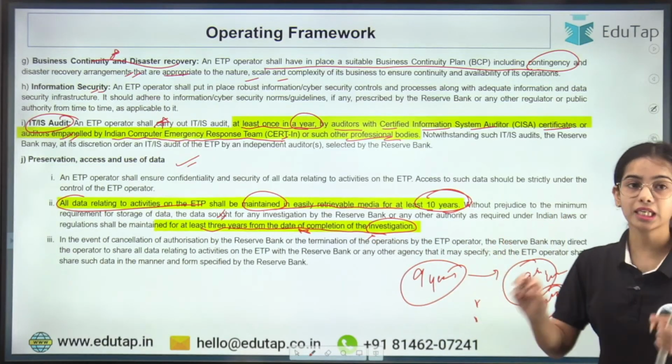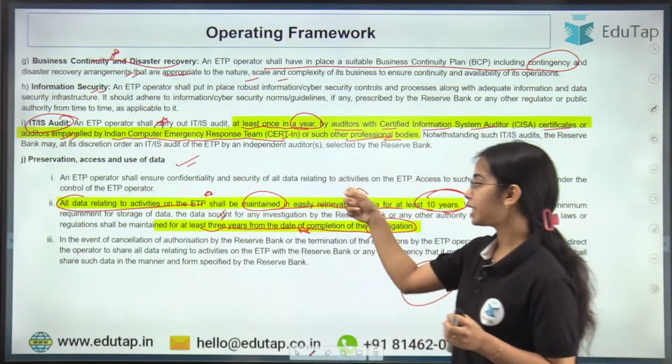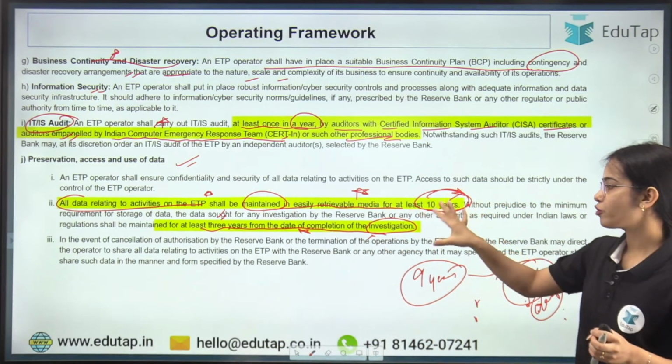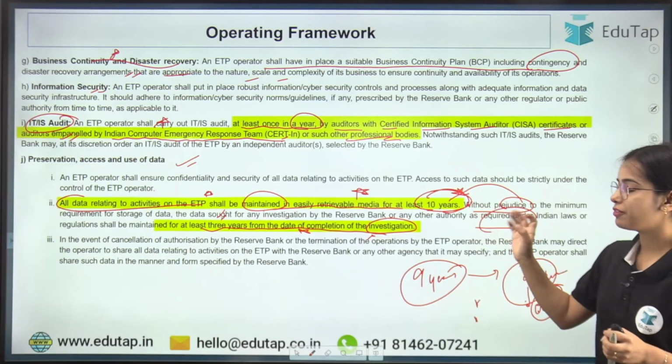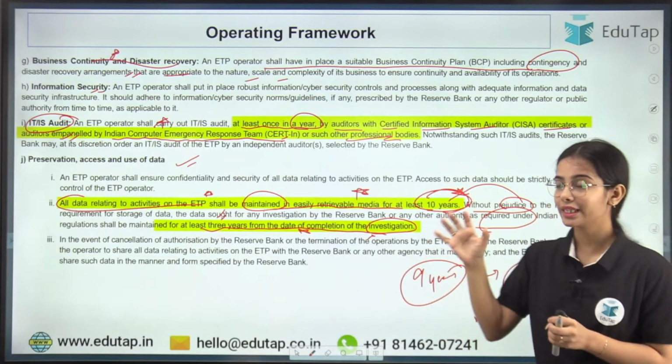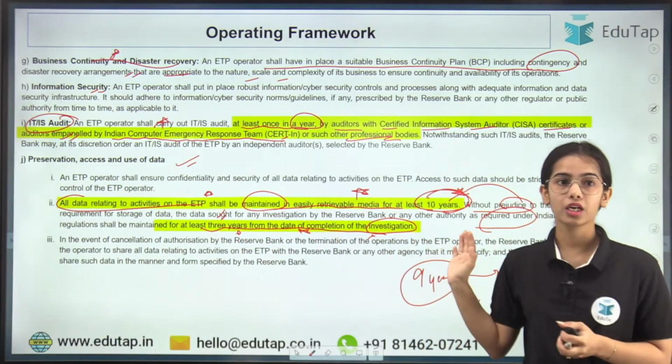So this is the basic idea, that all the data relating to activities on the ETP shall be maintained in easily retrievable form for at least 10 years, but without prejudice to this, if the investigation is happening on the data, that data has to be kept at least 3 years from the date of completion, at least. Okay, so this is the idea.